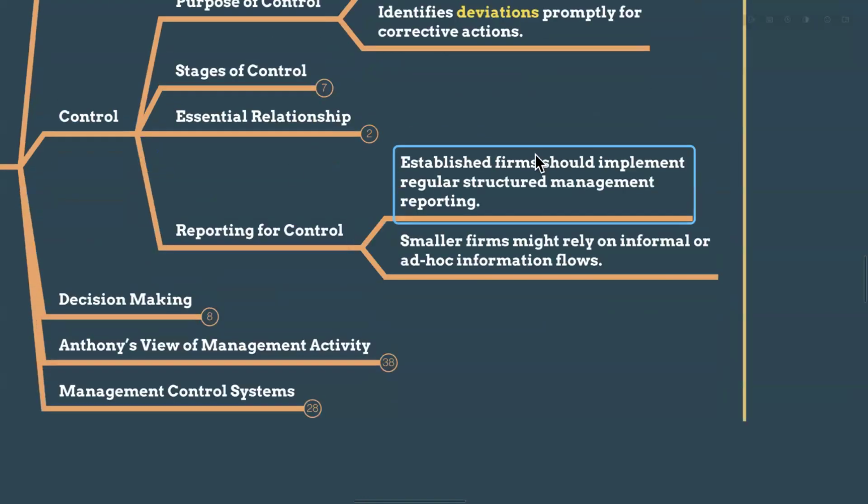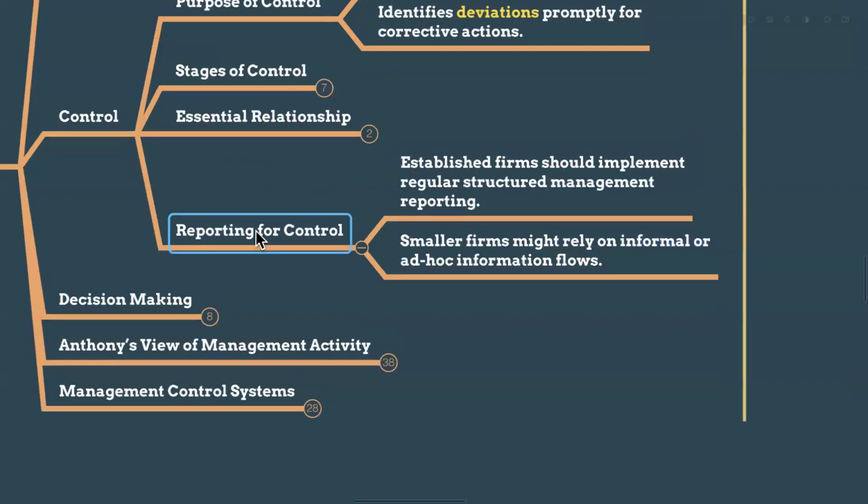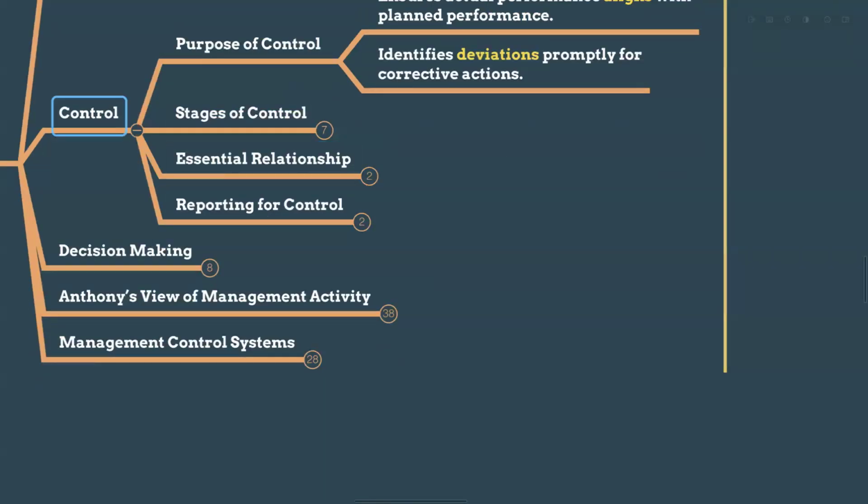And reporting for control: established firms should implement regular structured management reporting, right? So regular structured management reporting. And smaller firms might rely on informal or ad hoc information. Ad hoc means immediately when they need, we have to provide. So that's ad hoc, suddenly. So that is the reporting of control.